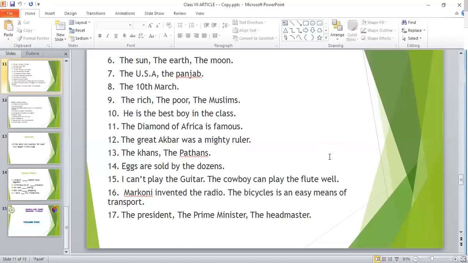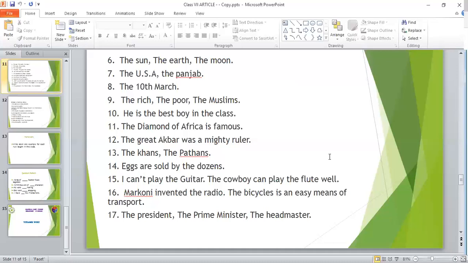Then the great Akbar was a mighty ruler. Here, before the name Akbar, you cannot use any the. But as you have used another adjective here, that is great, before this very great you have to use the. Then the Khans, the Pathans, they are of their definite clan. So in order to specify those clans, we have used the here. Then eggs are sold by the dozens. Here it is made specific.